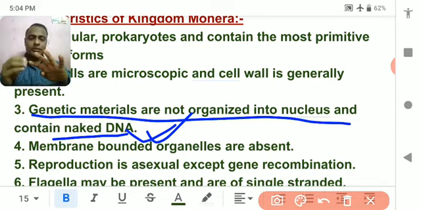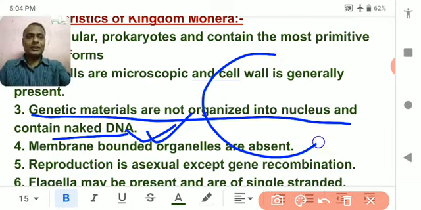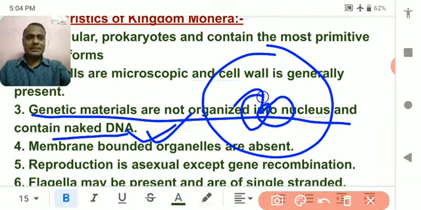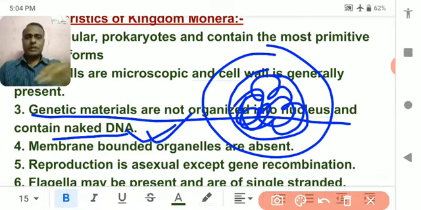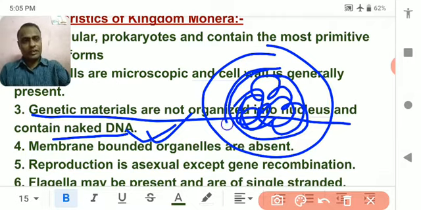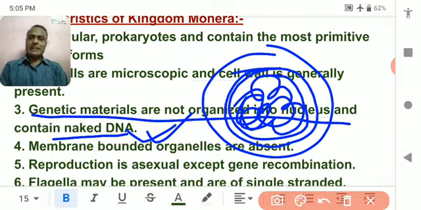So all together they are present nakedly in the cytoplasm. This is the chromosome, or DNA, or chromatin fiber, or genetic material, spreading here and there in the cytoplasm. It is not covered by a nuclear membrane, and that's why it has no defined nucleus.